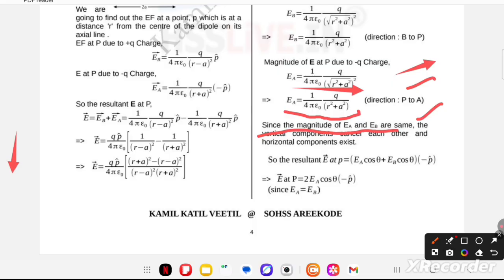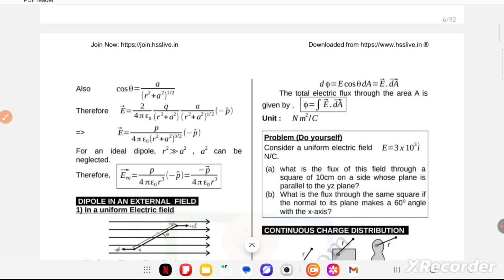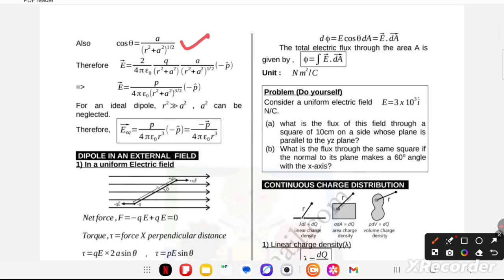the vertical components cancel each other and only the horizontal component exists. So the resultant E at P is EA cos theta plus EB cos theta, along minus p cap. So E at P is equal to 2 EA cos theta along minus p cap, since EA is equal to EB. Also, cos theta is equal to a upon (r square plus a square) to the power 1 by 2. Therefore E vector is equal to 2 upon 4 pi epsilon naught Q by r square plus a square into a by (r square plus a square) to the power 1 by 2, along minus p cap.